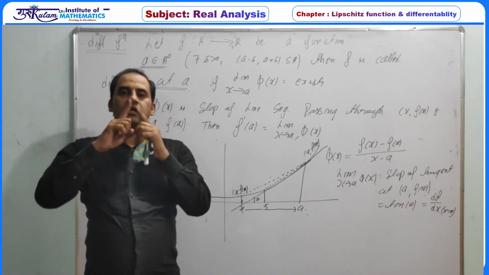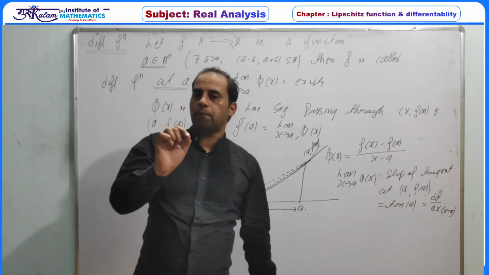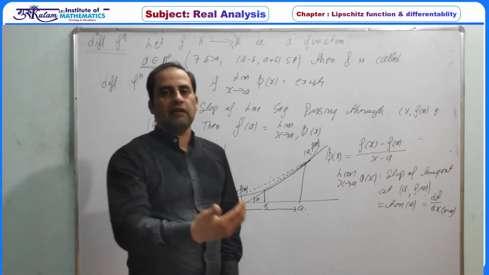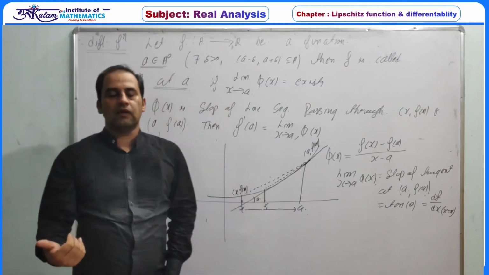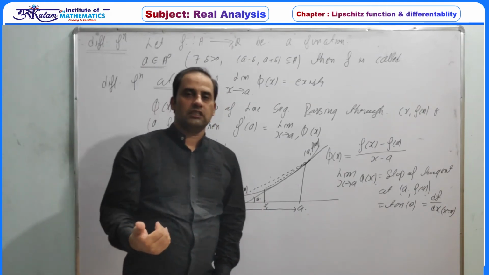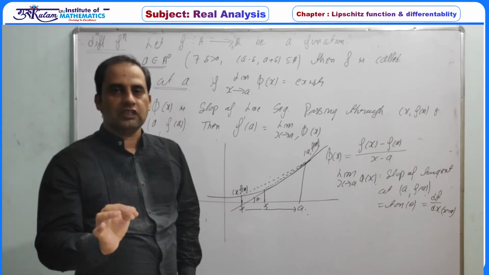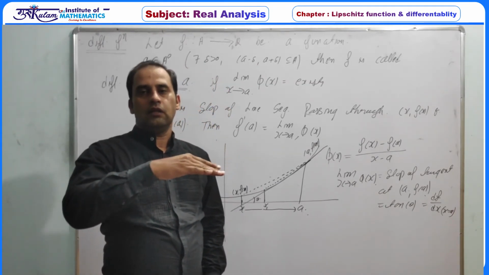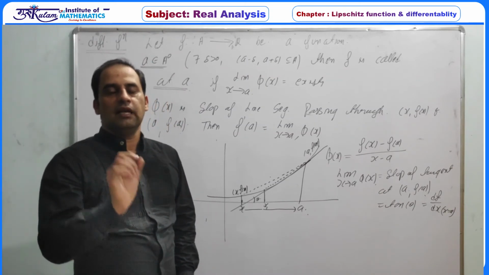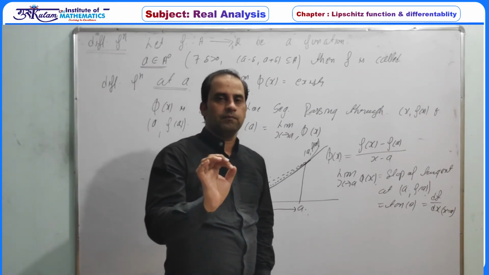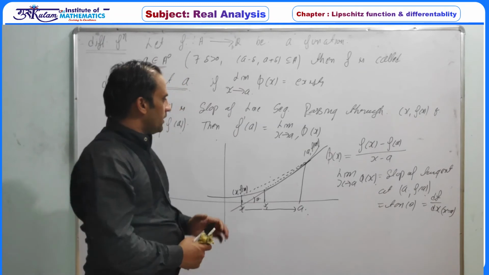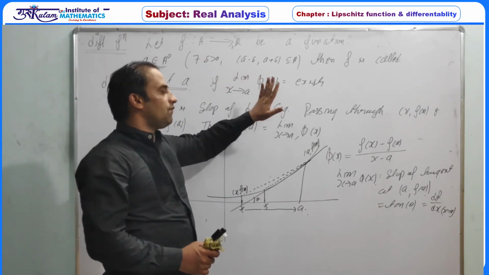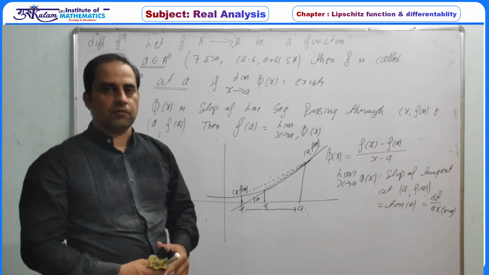So whenever your curve has a sharp edge, there is more than one tangent line, and then the function is never differentiable. So differentiable means your curve should be smooth at that given point. This is the definition: if this limit exists, then the function must be differentiable.